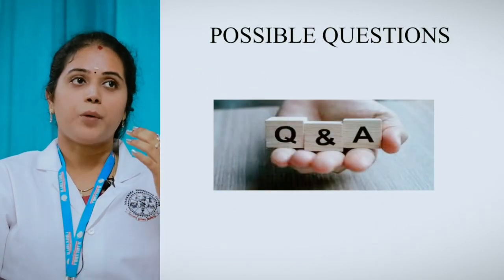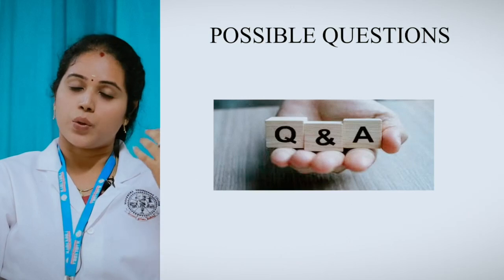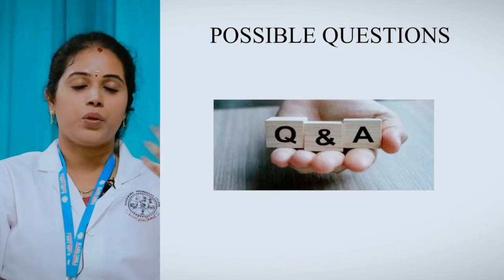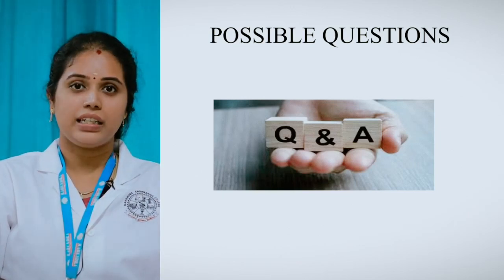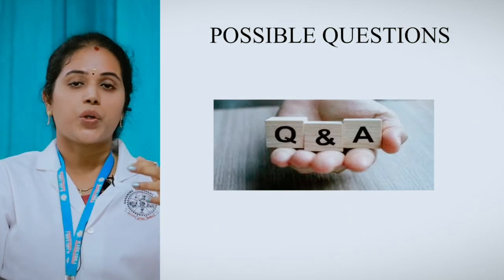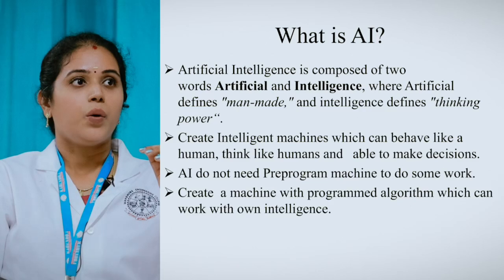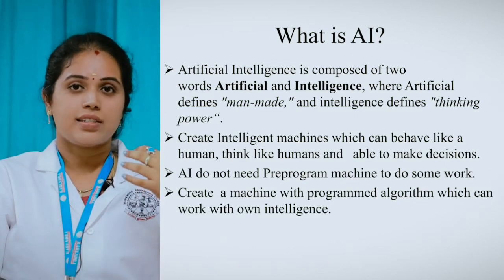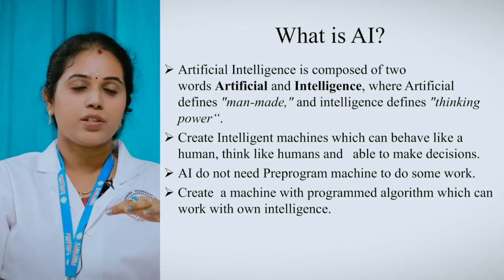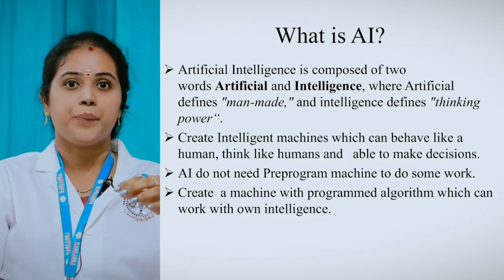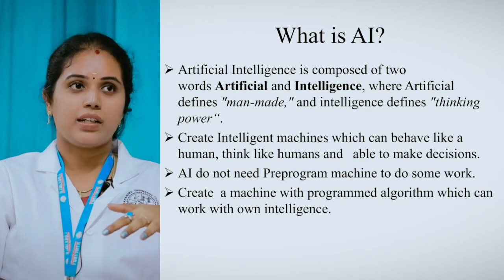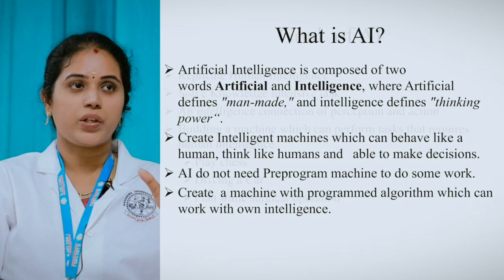So what are the possible questions here? Define artificial intelligence. What are the advantages and disadvantages of AI? What is AI? What is a search technique? What are the subcategories of search techniques? And then what is problem solving? These are all the important possible questions about AI.